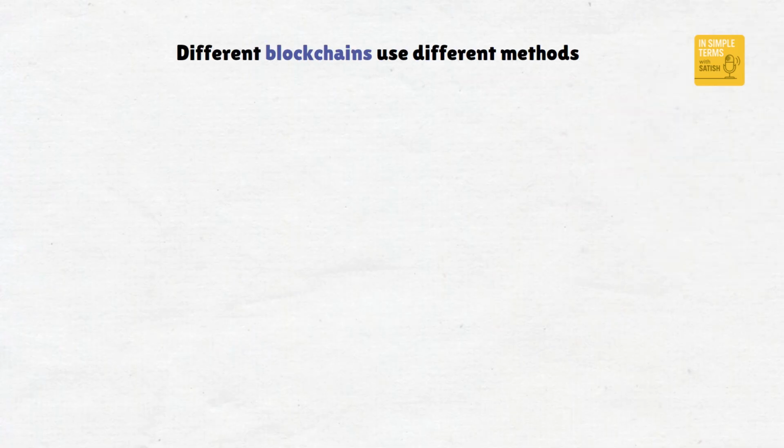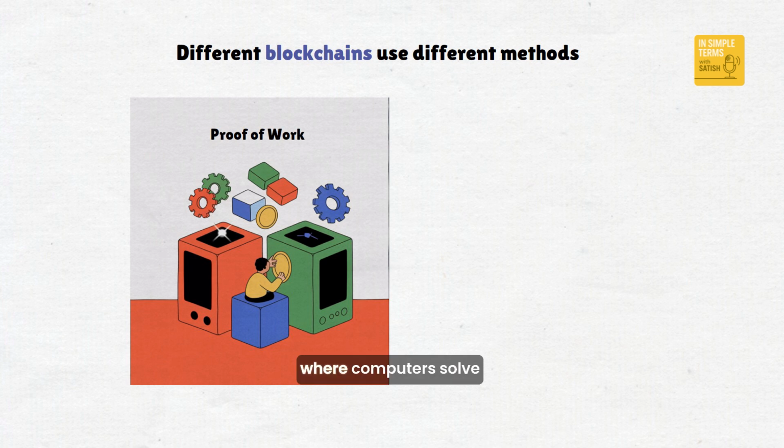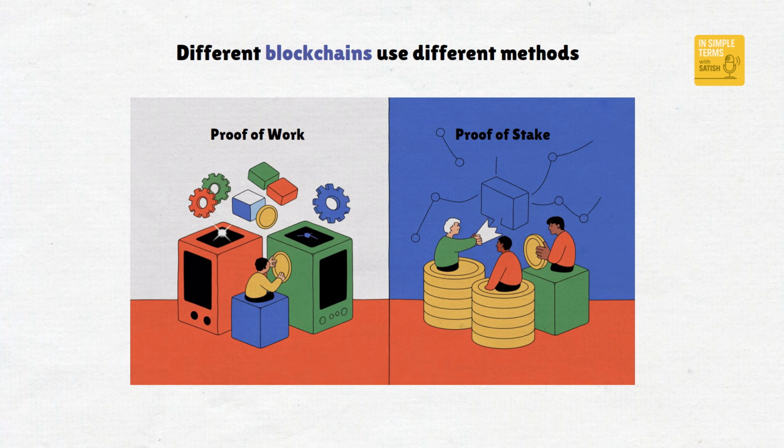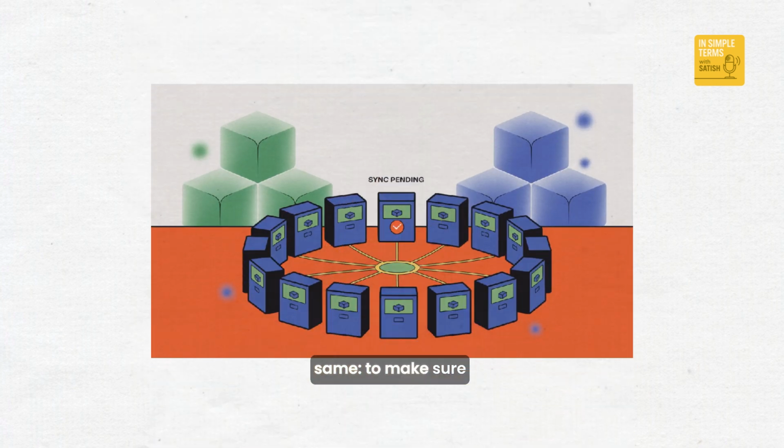Different blockchains use different methods like proof of work, where computers solve puzzles, or proof of stake, where those who own tokens help validate. But the goal is always the same, to make sure everyone's copy of the blockchain matches before it's updated.